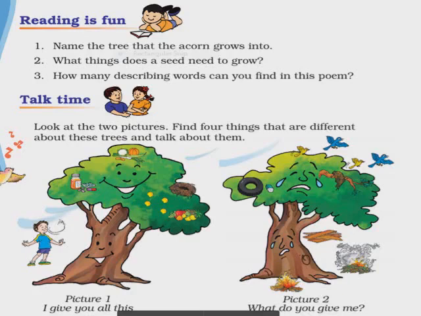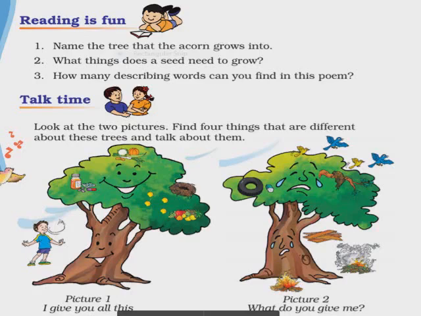So word tiny gives more information about the shoot. So tiny is a describing word. Slender branches. Slender is describing word and which describes about the branches. Mighty oak. Mighty means very big. So a big tree. Mighty word gives more information about the oak. So mighty is a describing word.